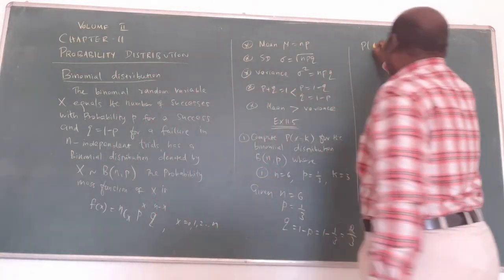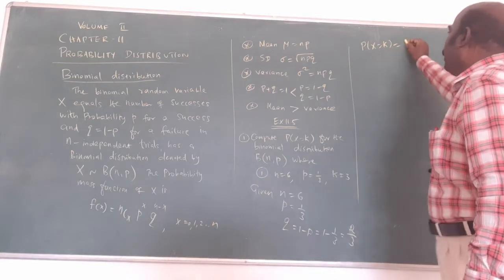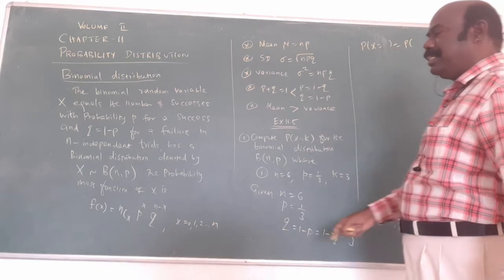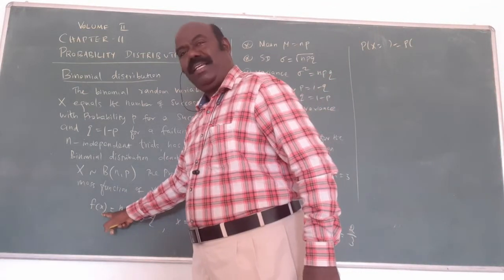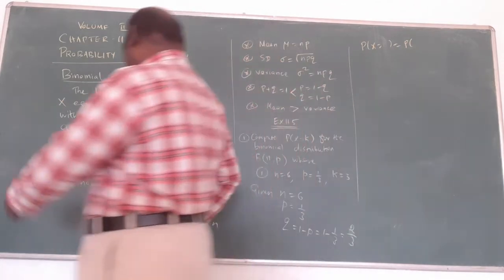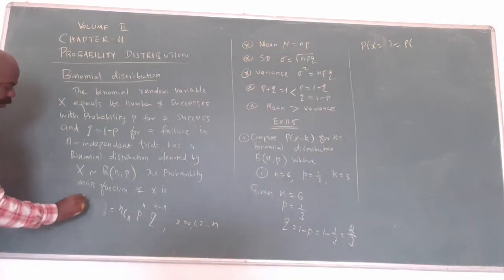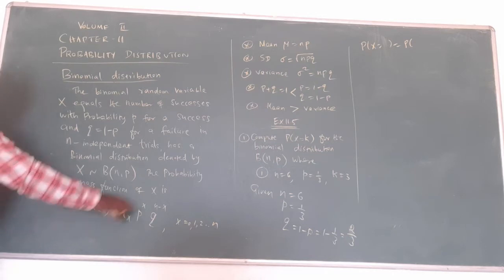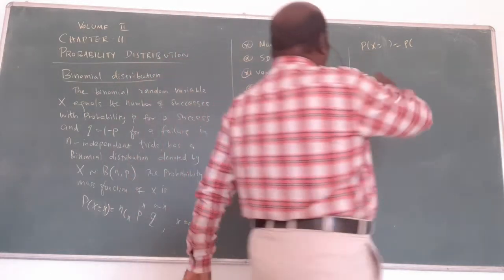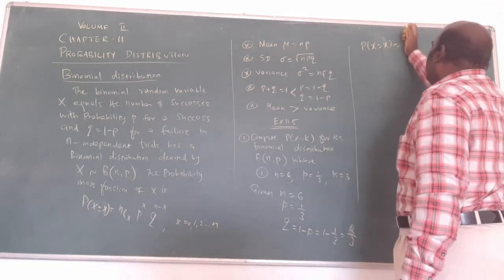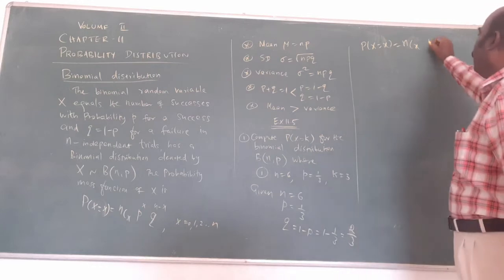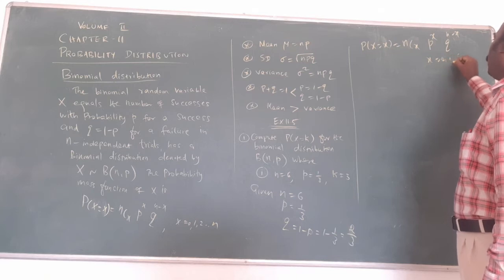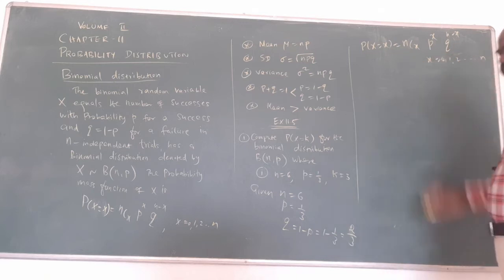Now what is being asked? The probability of X equal to k is asked. First take the formula clearly. Actually this is f of x, no? In the formula itself, we want to write it as probability of capital X equals small x, so it is easy for you. What is the formula? nCx p power x q power n minus x, where x is 0, 1, 2, 3, etc. This is the standard formula.